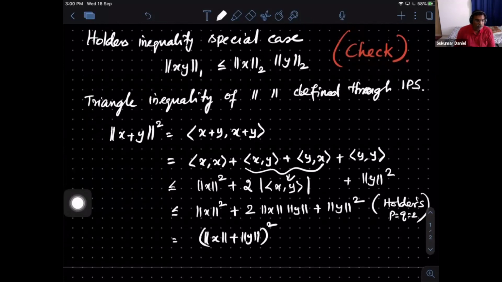And so what we are actually observing is the following. The moment you have a vector space on which you have an inner product, you can immediately define a norm, and I don't need to verify anything, it automatically becomes a norm. Is this point clear?